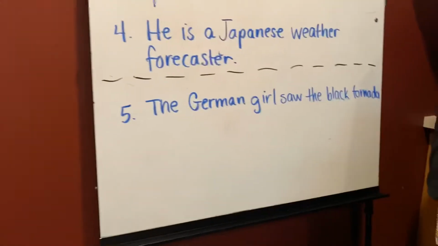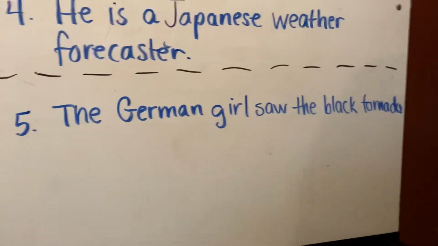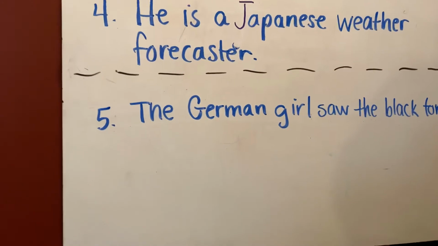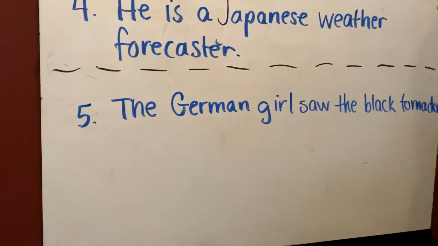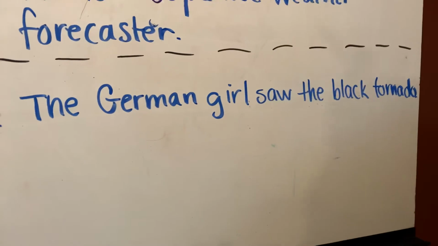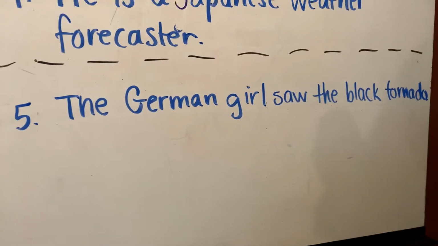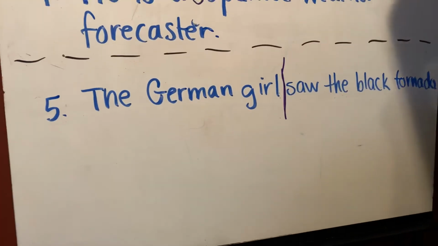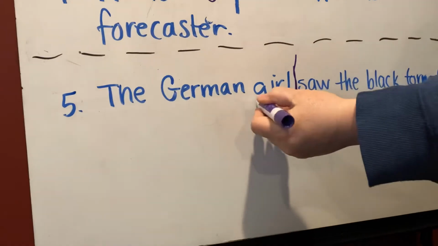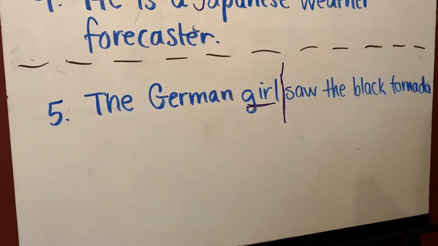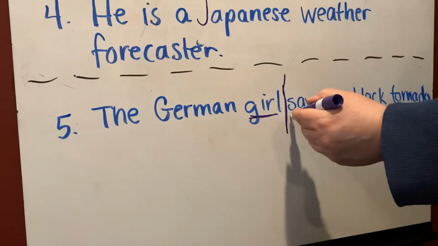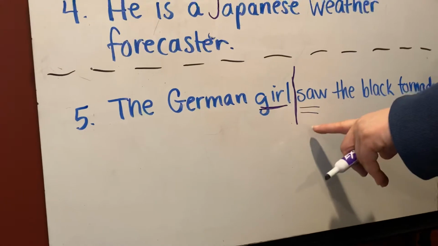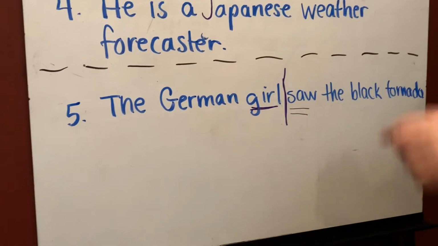The German girl saw the black tornado. Now, we're going to pull this sentence apart and then we're going to do some diagramming with it. So I want you to ask yourself, where does the subject end and the predicate begin? Okay, this divides right here between girl and saw. What is our simple subject? Our simple subject is girl. What is our verb? Our verb is saw. Okay, now she actually saw something. So this is an action verb.